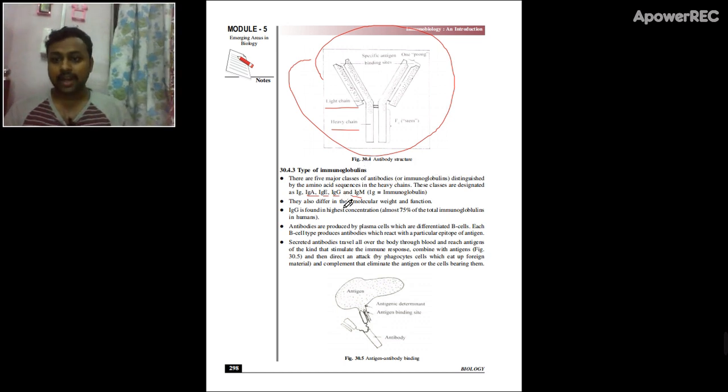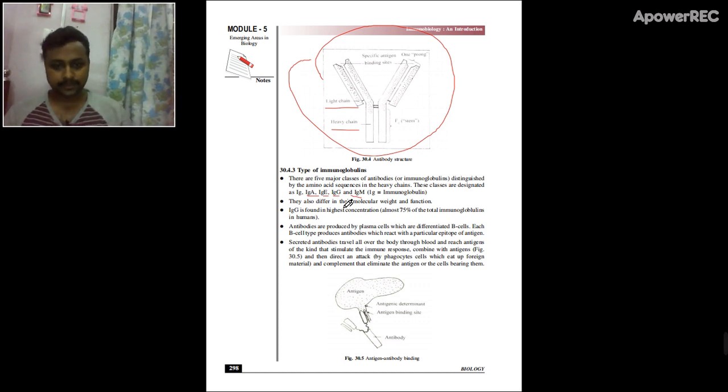Why immunoglobulin G? Because it is for general purpose. That's why it is called immunoglobulin G. All these immunoglobulins have different molecular masses. The highest weighted immunoglobulin is IgM.